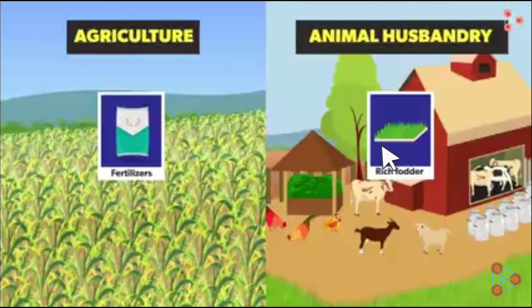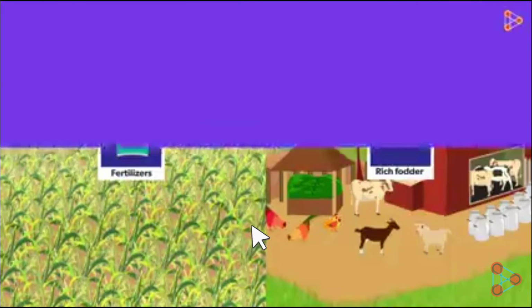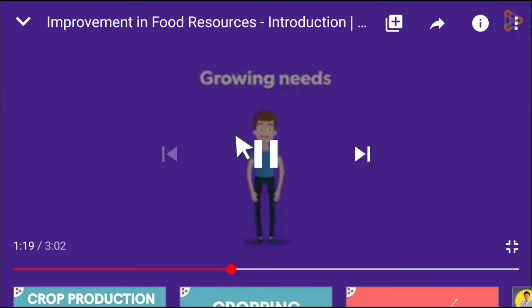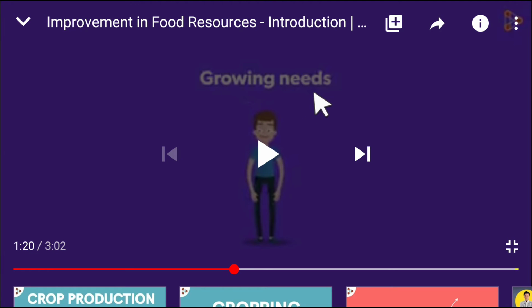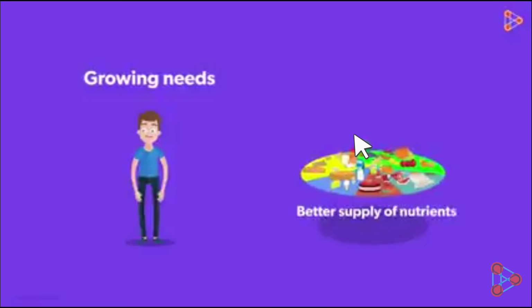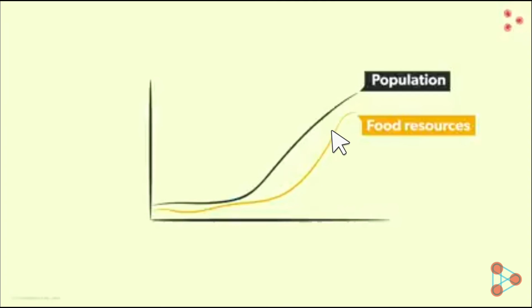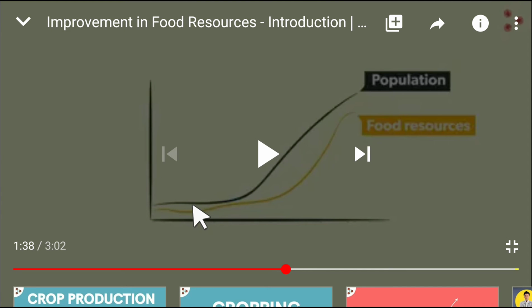Now, what we must know is that we need to improve our food resources. Why? The first reason is our growing needs. As I told you, our needs are continuously increasing. Not only that, we need a better supply of nutrients so that we can remain healthy and fit. Because of the continuous increase in population, food resources also have to meet the demands.